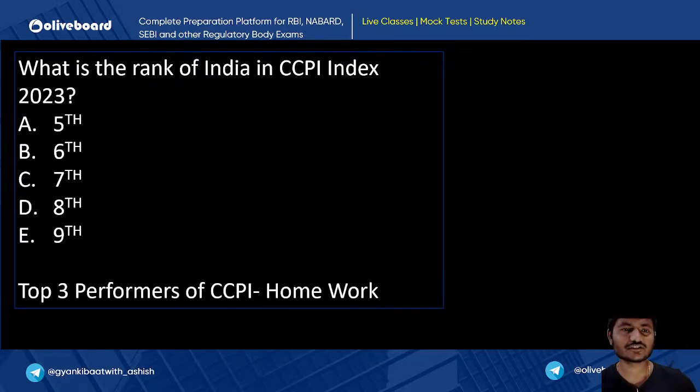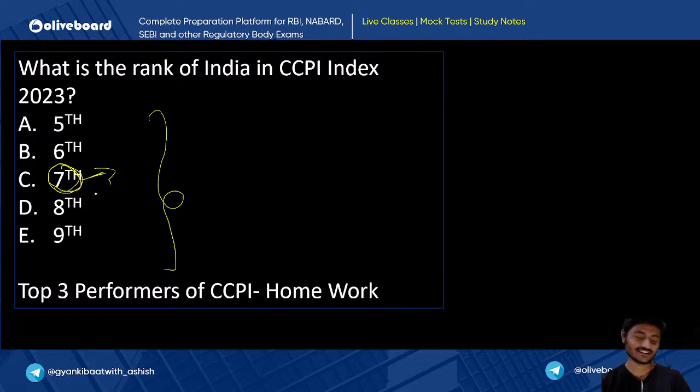Now, what is the rank of India in the CCPI index 2023? What is the rank, tell me. Now, this is a trap for all of you, in which Valakirti and Sumit both fall. It was a trap, okay? How and why I am saying it is a trap?